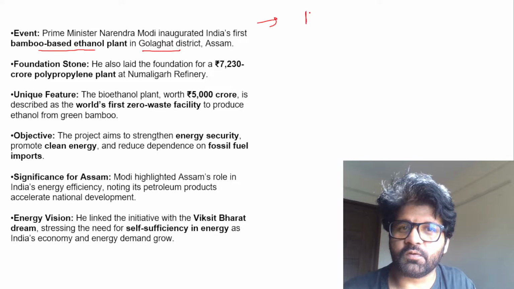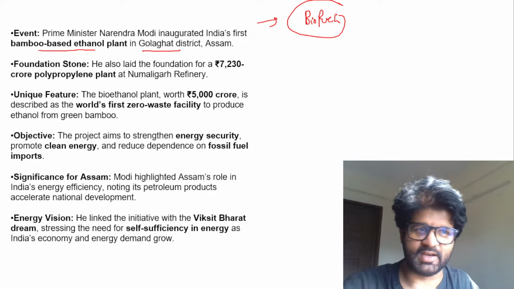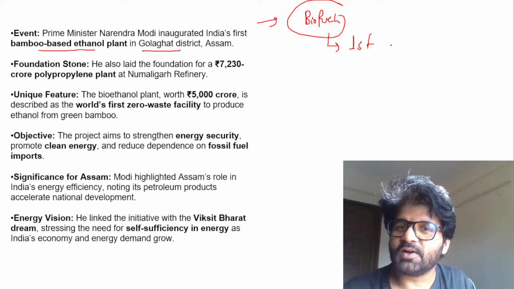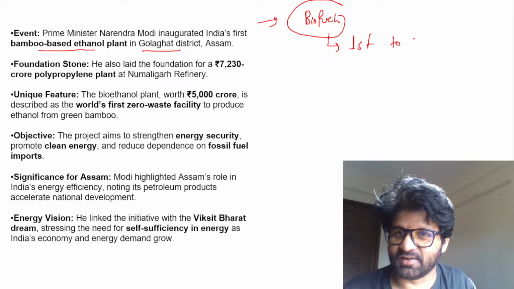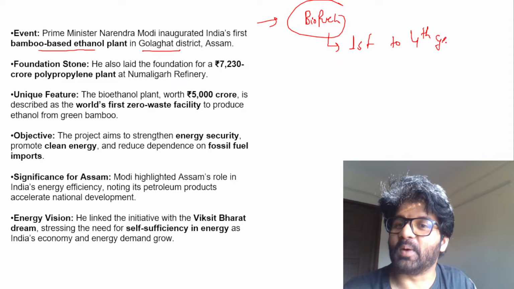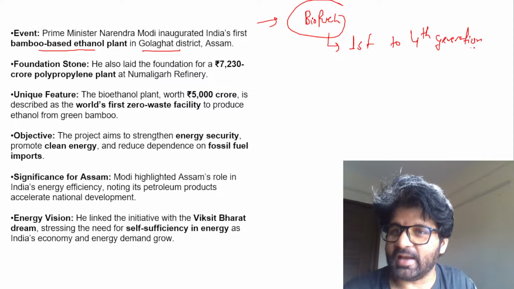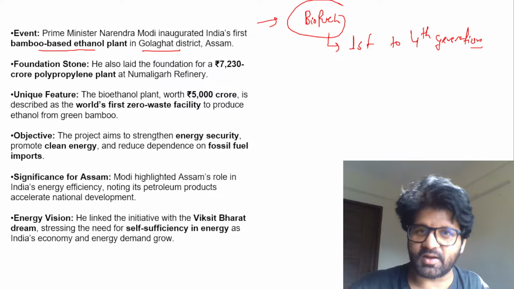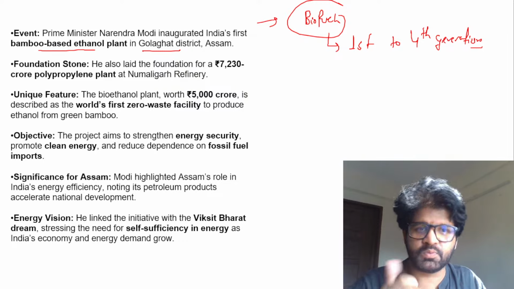This is a biofuel, right? Ethanol, a biofuel which we were extracting from sugarcane, now from bamboo. So this is a homework. Do first to fourth generation or fifth generation, whatever generations of biofuel you have, read about it. Which generation of biofuel is about algae, which is about crop residue, this and that. Read it. This is homework. We'll talk about it later on. But right now we are focusing on the other keywords.